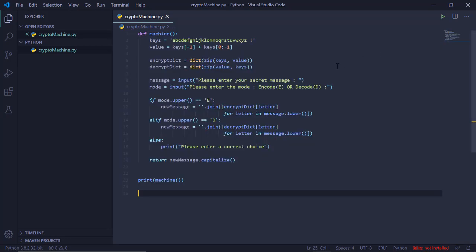So congratulations, we have created our own cryptography machine. Now go on and communicate with your friends, and no third party will be able to see what you are talking about. Of course, this is at the most basic level and it is easy to crack because we have just 26 to 28 letters in it. So I won't say this is the most secure cryptography machine, but it is at least something that you have created, and you can now have a secure chat with your friends. So share it with your friends and start communicating.